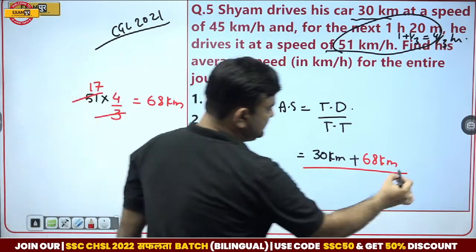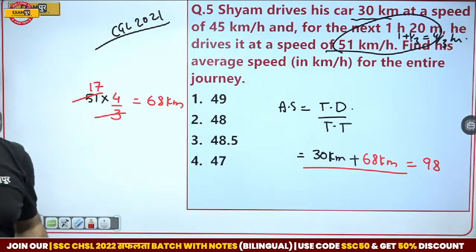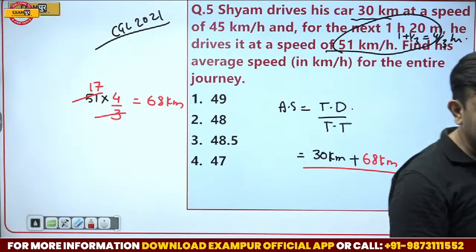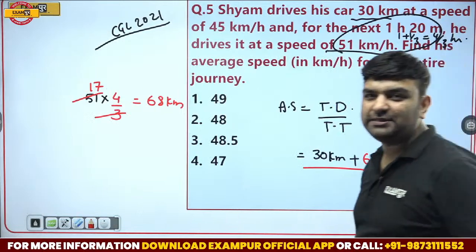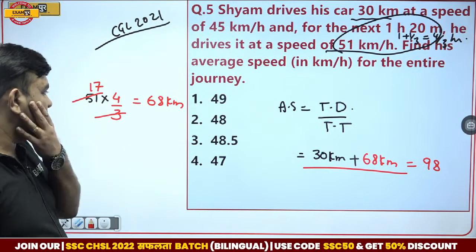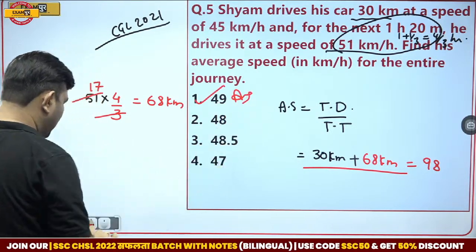So total distance is 98. Obviously, speed should be a factor of 98. 49 is the answer. You will say, sir, 49 is the only option possible. However, let's do it completely.